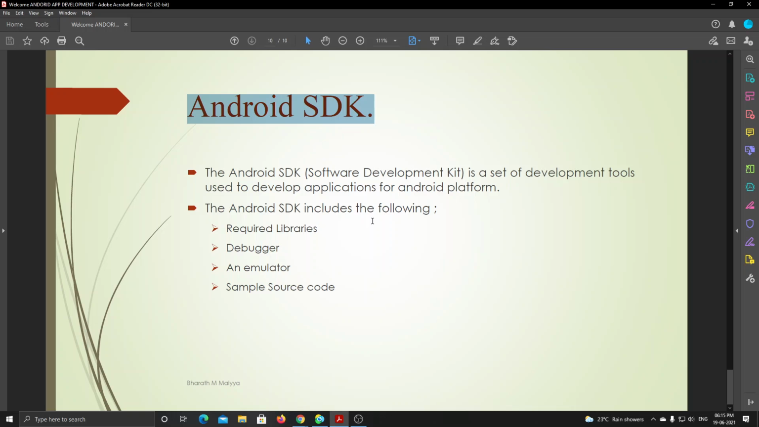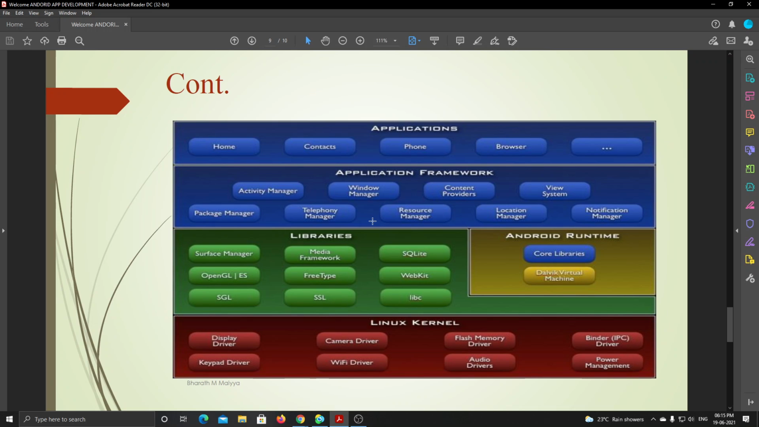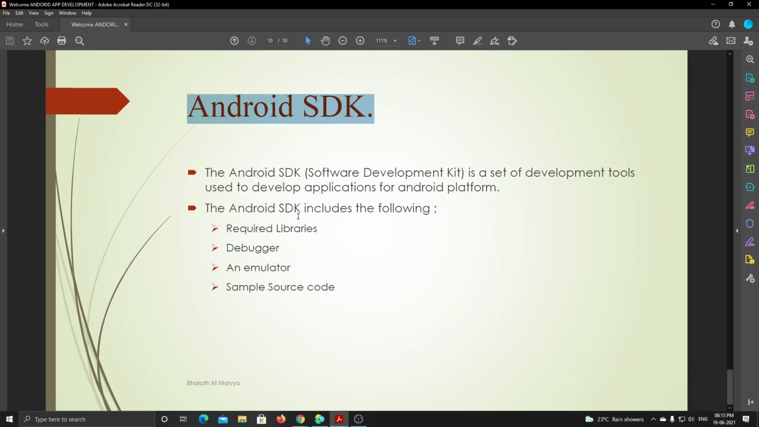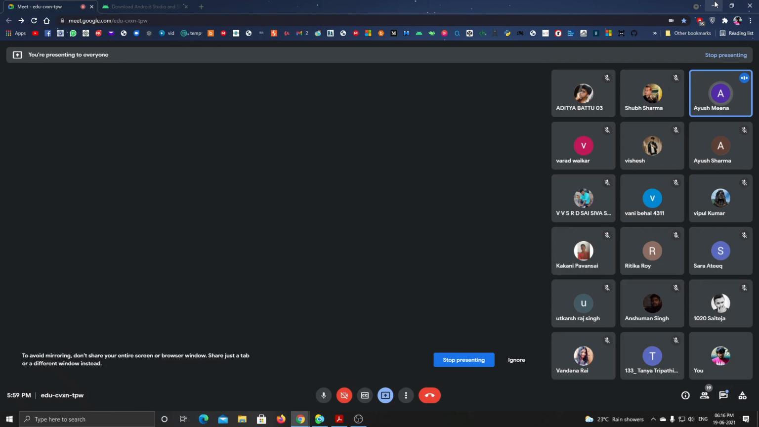Sir, among those tools, one is the debugger, right? What is the difference between a debugger and a compiler, sir? See, I explained the compiler in Eclipse. What the debugger does is, if you have any error, or it runs step by step. Understand it like this. Wait a minute, I will show you in Eclipse itself.